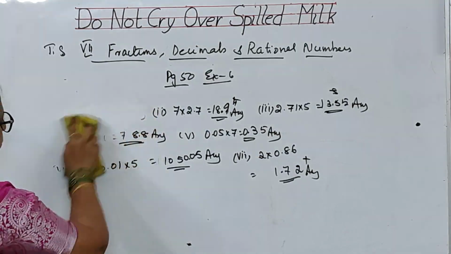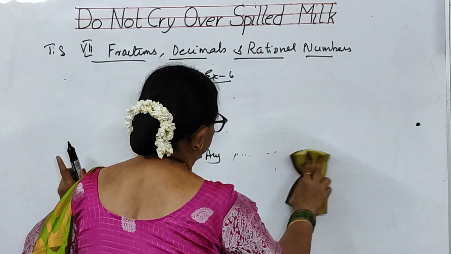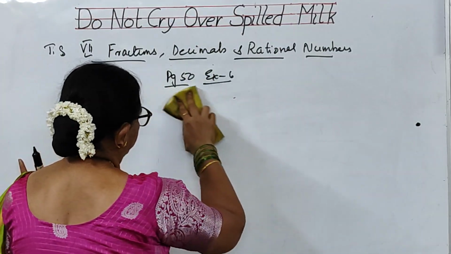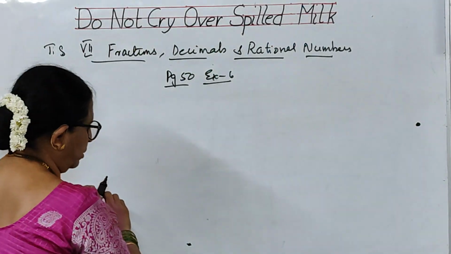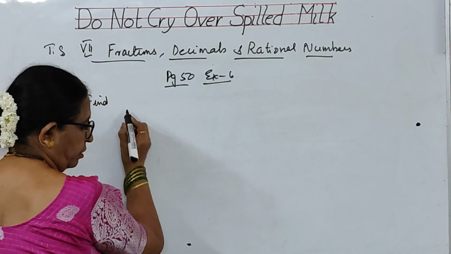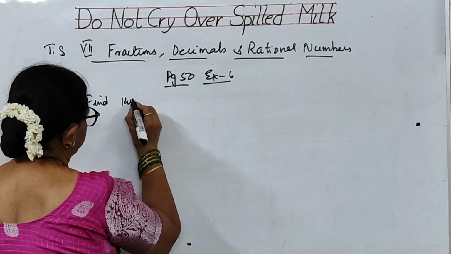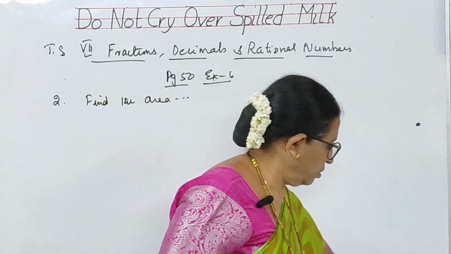Now, the second problem is the same. Find the area. See the question.